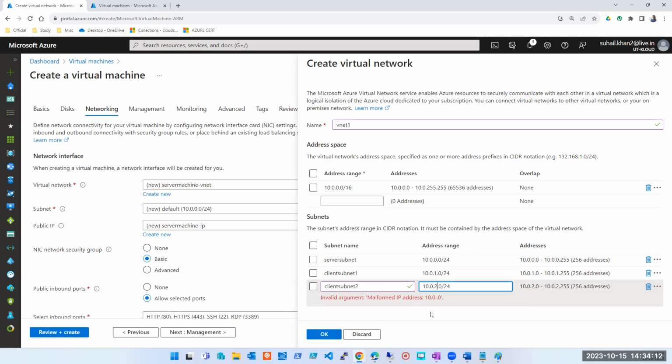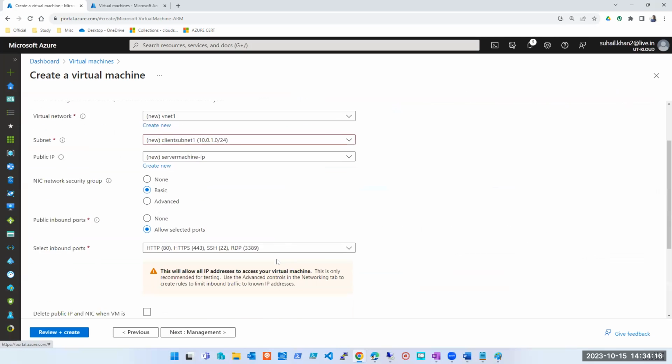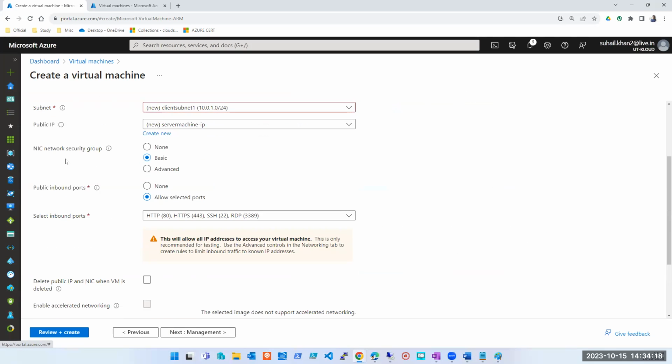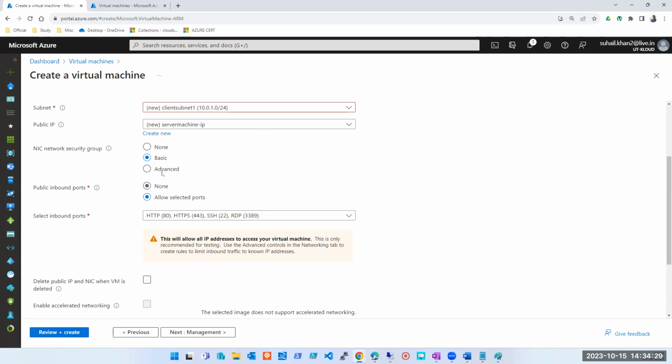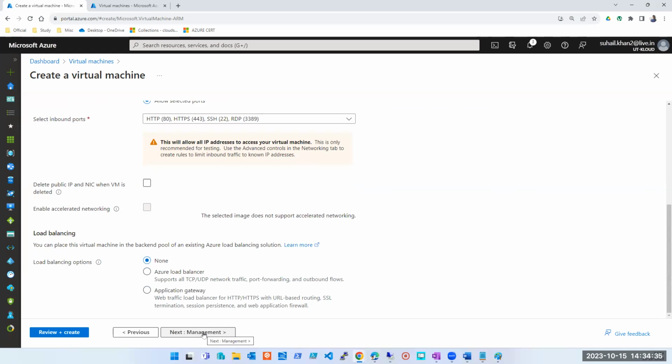Later we are going to have machines on these subnets. Click OK. Now network security group, NSG. This is the network security group. If I click on basic, it will have those 6 rules plus these 4 rules. We'll see that once it is created.